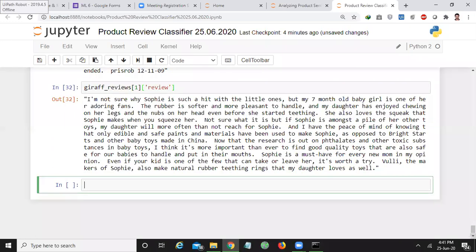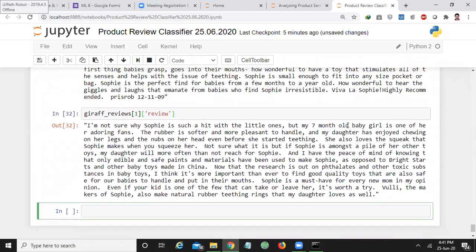Now I want to predict the label for this. No need to actually predict the label. Actually, if you want to predict the label, again you have to construct the word count vector for it.